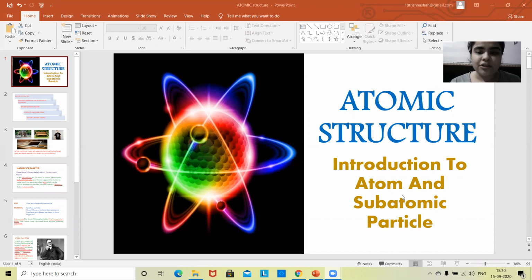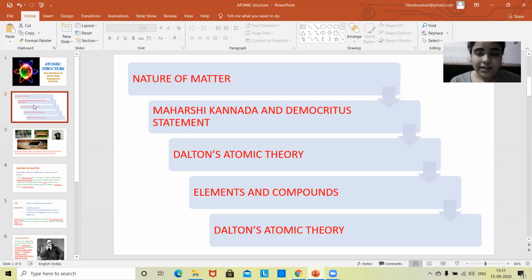Today we are going to cover the topic atomic structure, which is the introduction to atom and its subatomic particles: electron, proton and neutron. We will also see the different discoveries done by different scientists which helped to change the misconceptions of chemistry, and try to understand the pros and cons, achievements and drawbacks of each discovery in detail in this lesson.